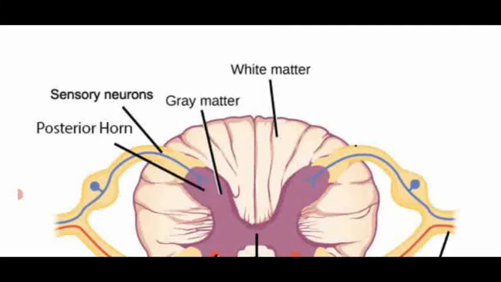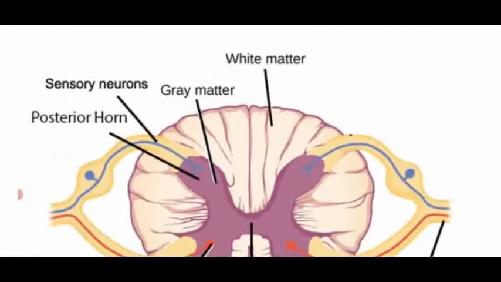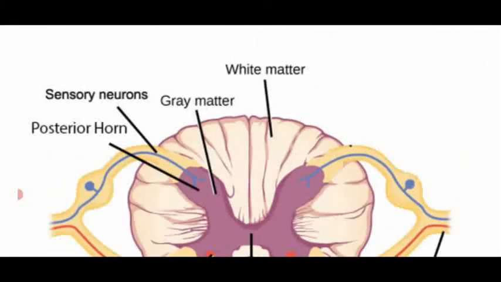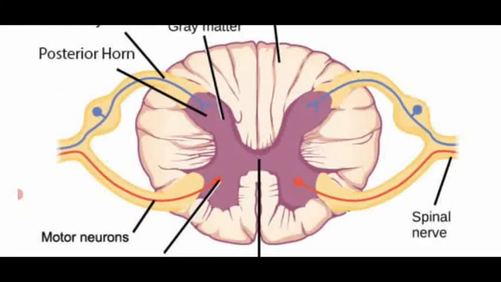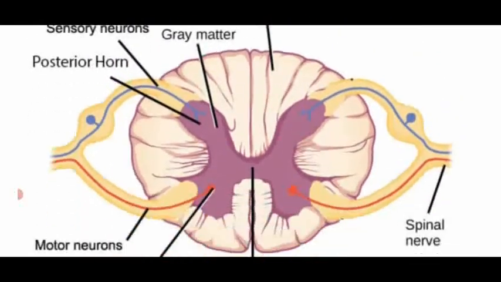With the help of these spinal nerves only, the spinal cord does the different functions, that means it conducts the impulse to and from the brain, and sensory and motor impulses. It controls the reflex action of the body. So dear students, this is the structure of the spinal cord. See, sensory neurons and motor neurons.